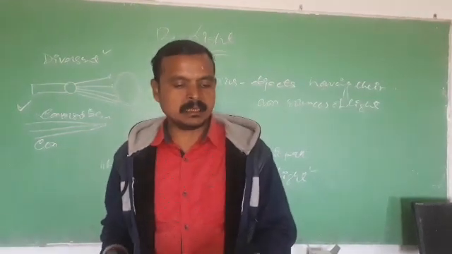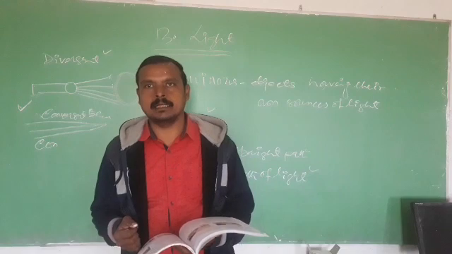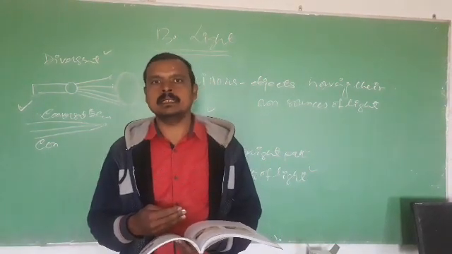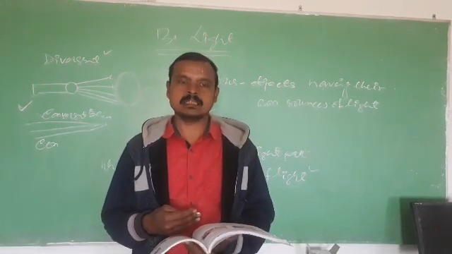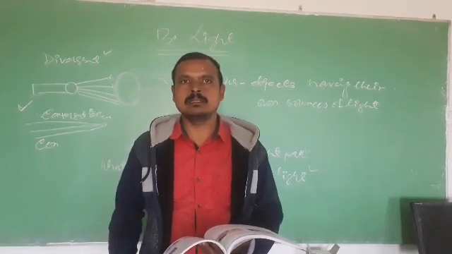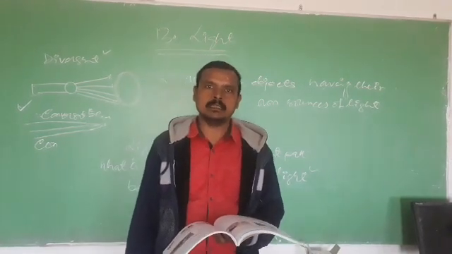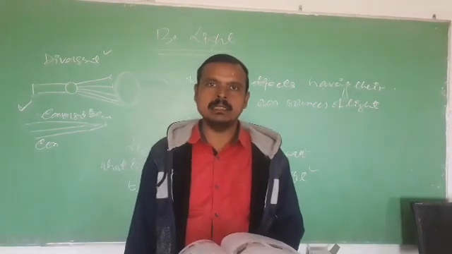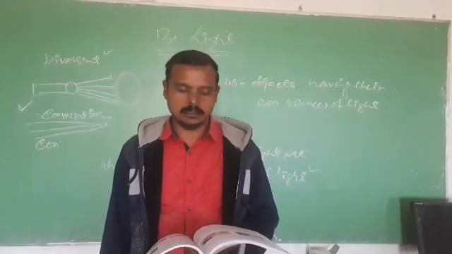So light travels in straight lines, and this can be verified if you put an opaque object in the path of light: the light doesn't pass through the object and it makes a shadow. Based on different types of objects, some allow light to pass through, some allow a little light to pass through, and some do not allow it at all.